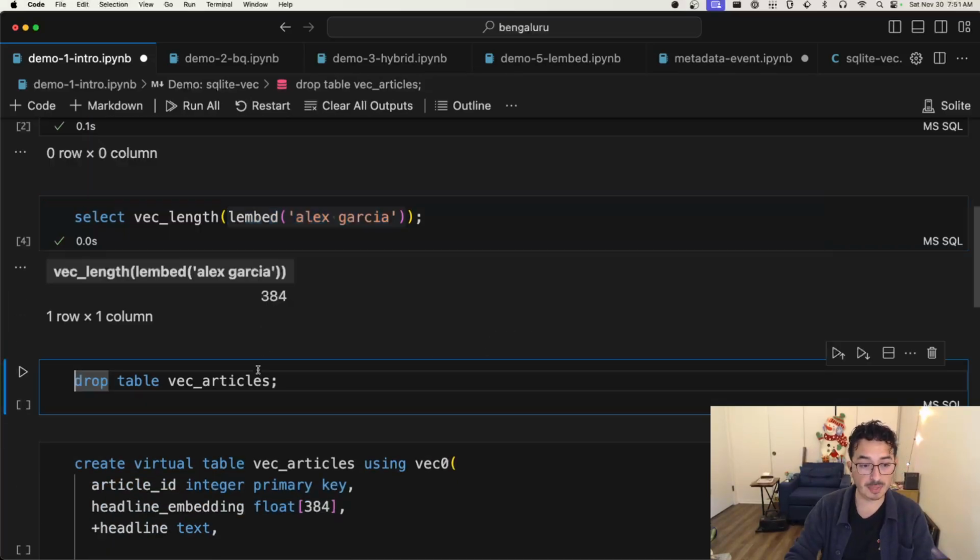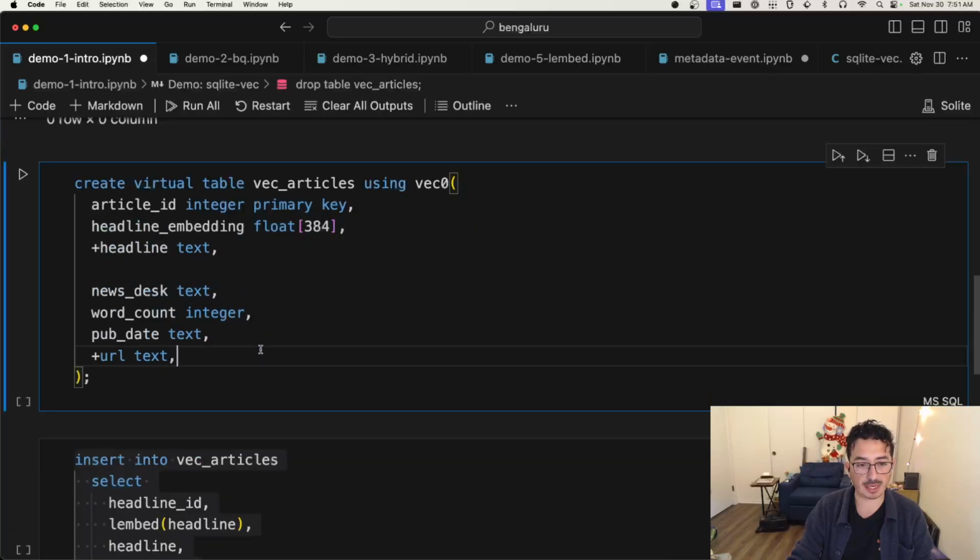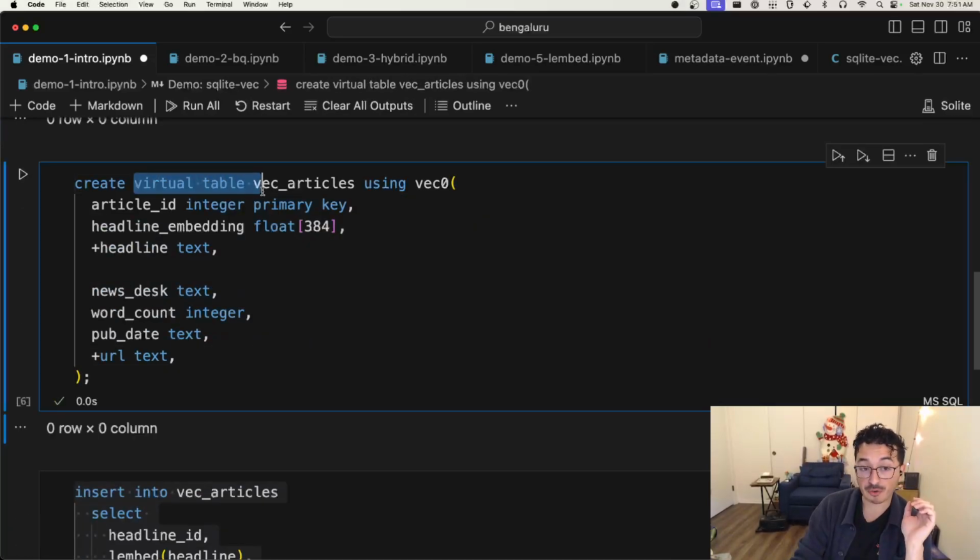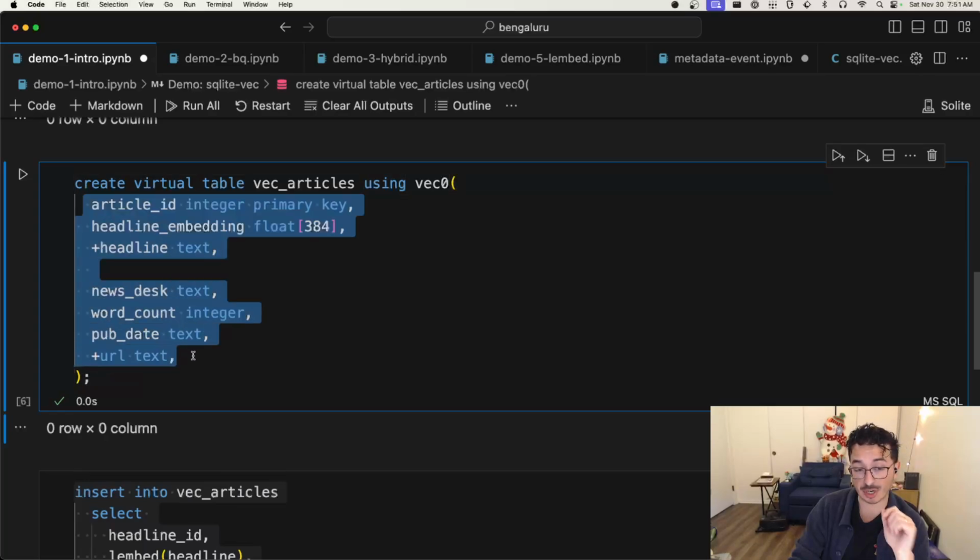So what we can do is show off what sqlite-vec is. With sqlite-vec, you create a virtual table that stores vectors. In this case, we're creating vectors from the articles table, so I prefix it with vec_articles. We're using vec0, the virtual table implementation, and this is the constructor to define the schema for your new vector table.